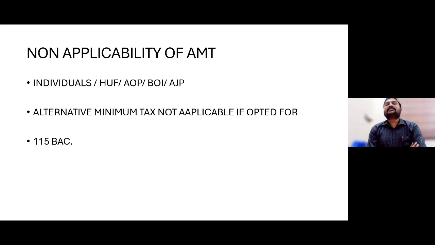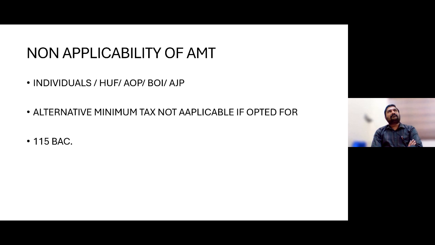So this many privileges are there for those assessees, may it be an individual assessee, HUF, AOP, BOI, artificial juridical person, under 115 BAC. The 115 BA and BAB I was mentioning for corporate companies. BAD I was mentioning for cooperative societies.